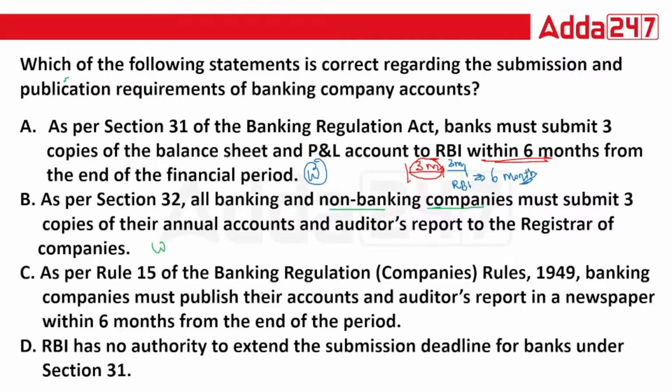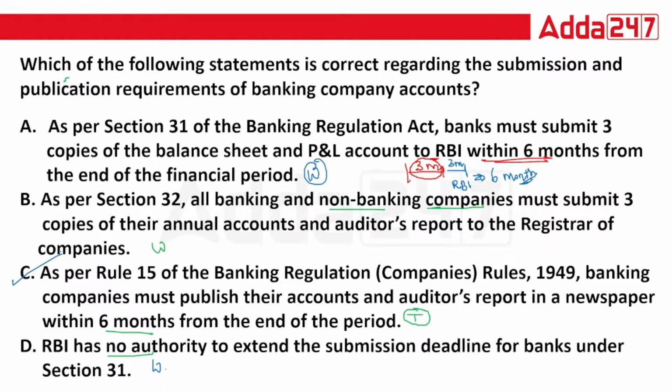As per Rule 15 of the Banking Regulation 1949, banking companies must publish their accounts and audited reports in a newspaper within 6 months from the end of the period. This is true. Whatever they are saying, this is true. Correct? And the last option, RBI has no authority to extend the submission of deadline for banks under Rule 31. No. In this, RBI has only the authority to extend any submission of documents deadline. So again, your last D option is your wrong option. So the correct answer is option C.